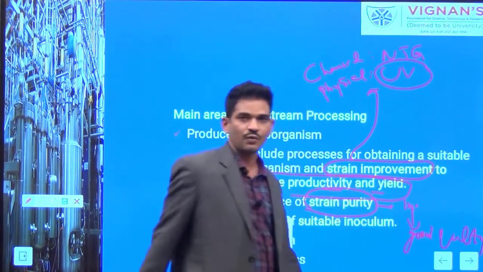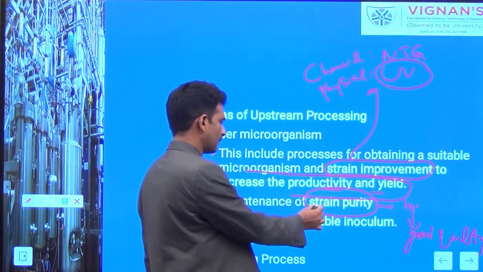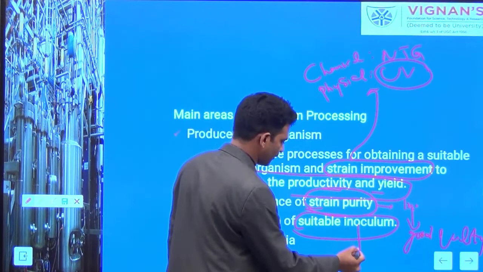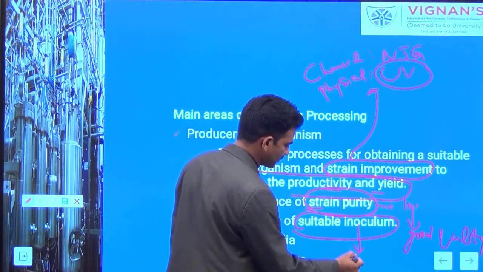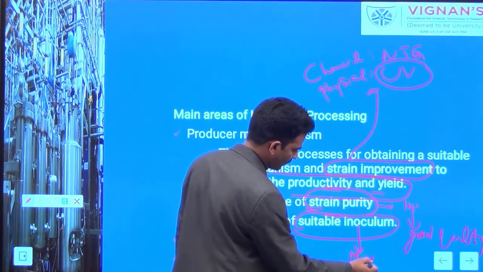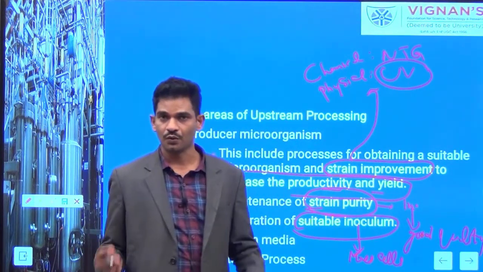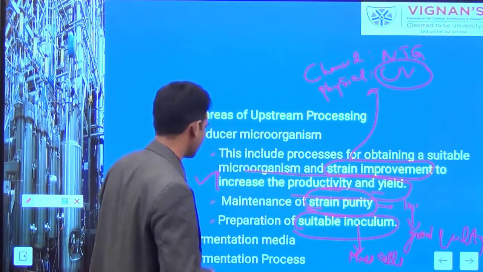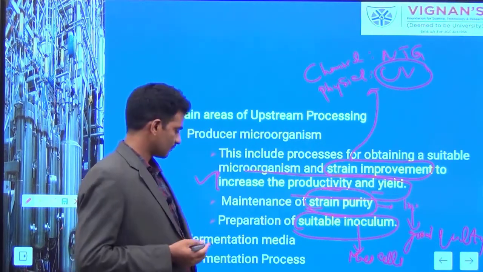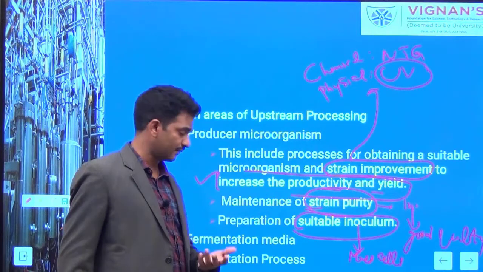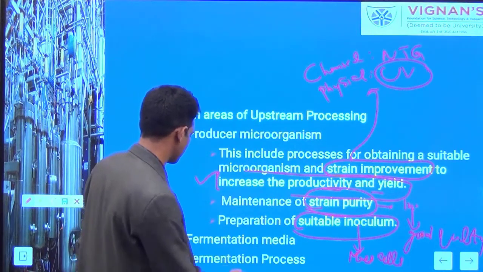You will get a good quality of the product if the inoculum quality is pure. And inoculum development, I told, the inoculum is a dense mass of cells. So this dense mass of cells, first you have to allow to grow in a seed fermentation tank to proliferate, so that more quantity of the cells will be ready for your large scale production process.